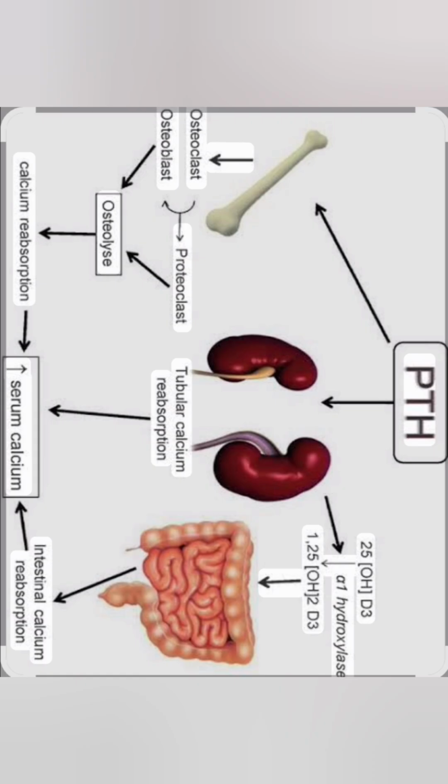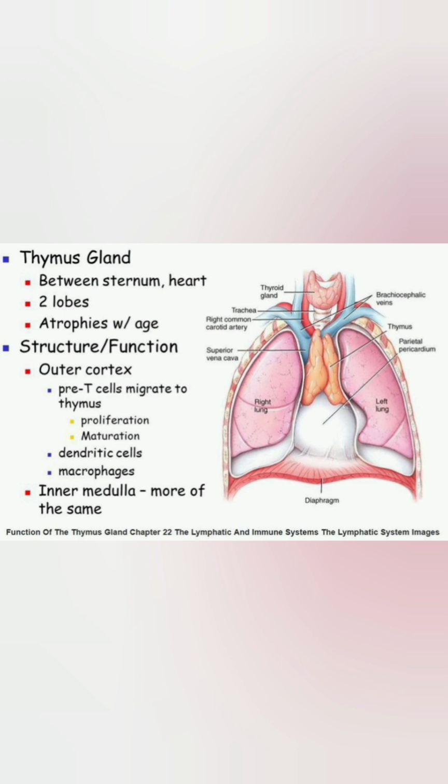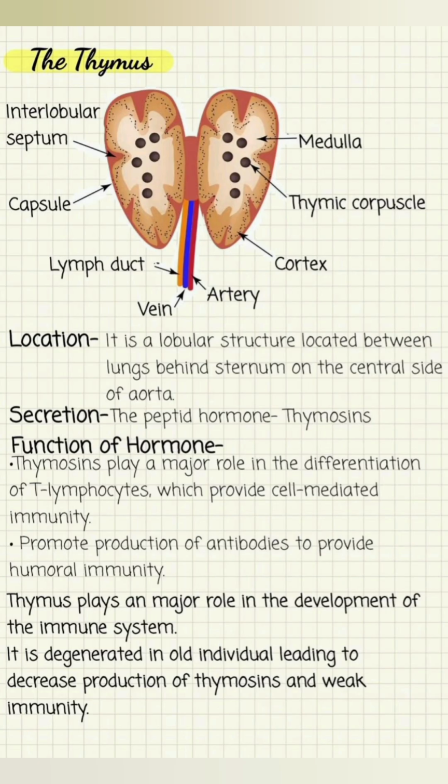Let us discuss the thymus gland. It is a very little gland located between the lungs, behind the sternum, on the ventral side of the aorta. It secretes the hormone known as thymosin. Thymus gland is a primary lymphoid organ. It is also known as the school or crown of immunity.